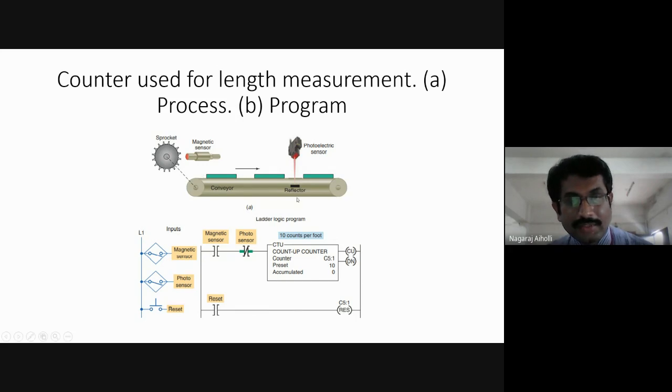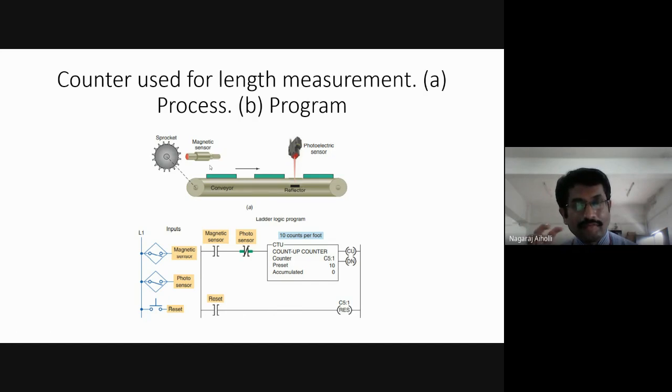Now, based on this calibration, let us try to analyze this ladder logic program. Can you just think of it, students, how it will work? I told you the process employed here. Can you make a guess? What is this magnetic sensor doing? It is applying the pulses so as to count the number of tooth rotations of the sprocket.